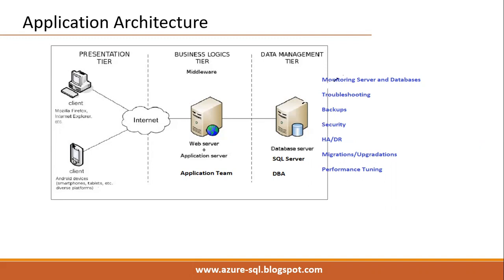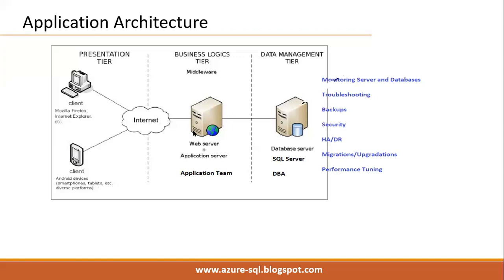In general, whenever a user makes a transaction, suppose I open a website and make a transaction, the request is submitted to a web server, where the website is present. From there, the request comes to our SQL Server in the backend, which is our production server.